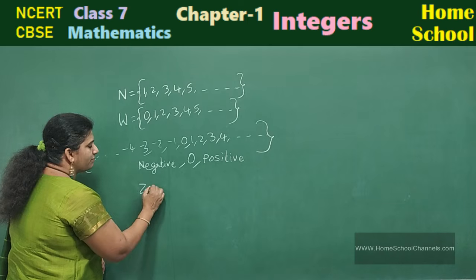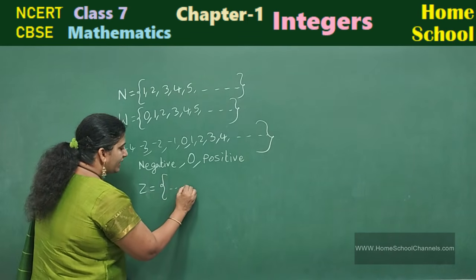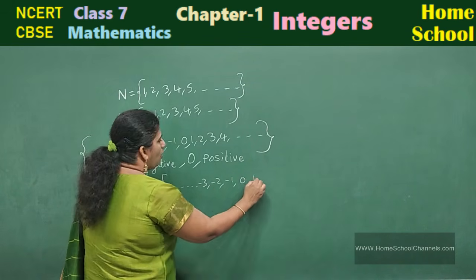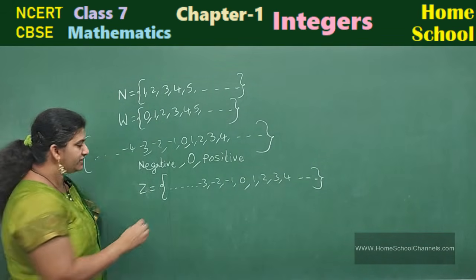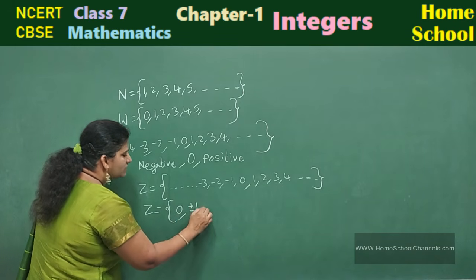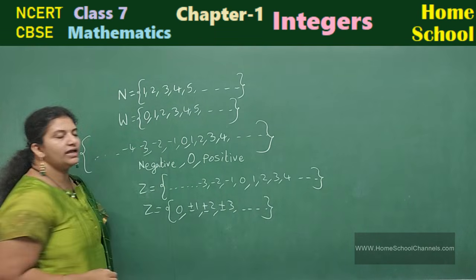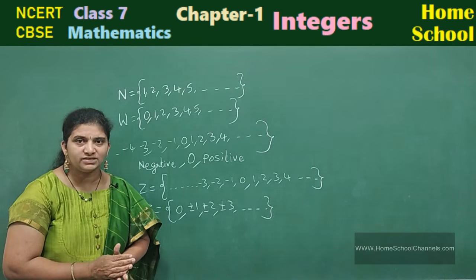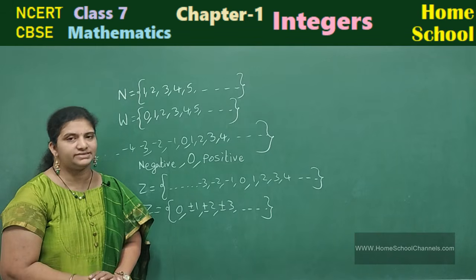Integers are represented by the letter Z. That is, I may write in this way: so on -3, -2, -1, 0, 1, 2, 3, 4, so on. Like this you can represent integers, or I may write it as 0 along with ±1, ±2, ±3, so on. Any way you can represent integers. What are integers? Integers are the numbers which include positive numbers, negative numbers, and along with the 0.